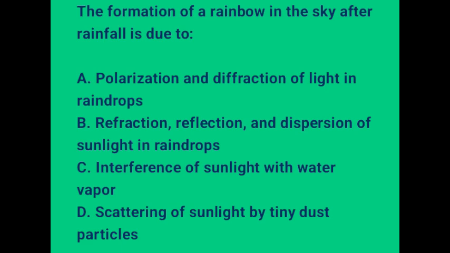Note that dispersion refers to different speed of light in water for different wavelengths. It is essential to separate colors. So the correct option there is option B, refraction, reflection, and dispersion of sunlight in raindrops.